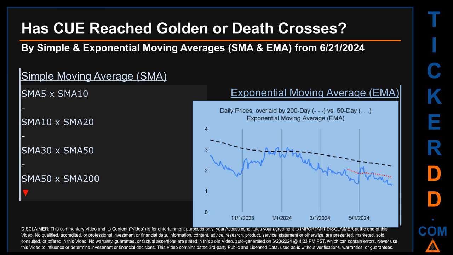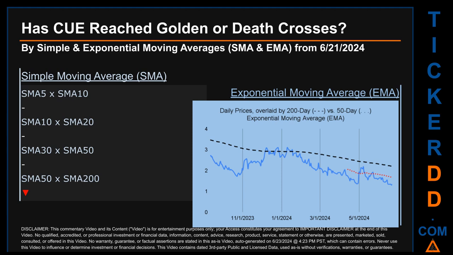Has CUE price reached golden or death crosses? Golden cross and death cross are basic signals that compare average prices across two specified trade day ranges, a short-term versus a long-term range. For example, 5-day versus 10 trade days. Essentially, a golden cross is a bullish signal. It appears when a ticker's short-term moving average crosses above its long-term average. Vice versa, a death cross is a bearish signal when the short-term crosses below its long-term moving average.